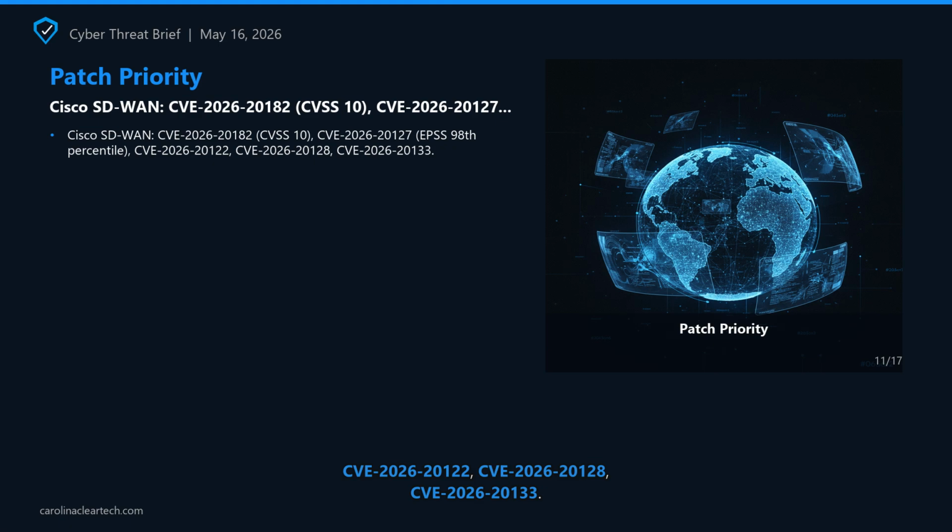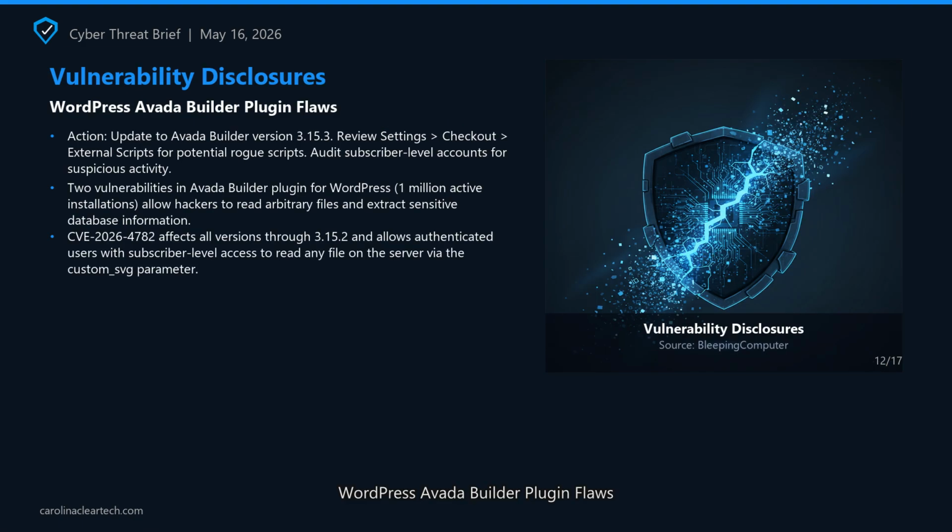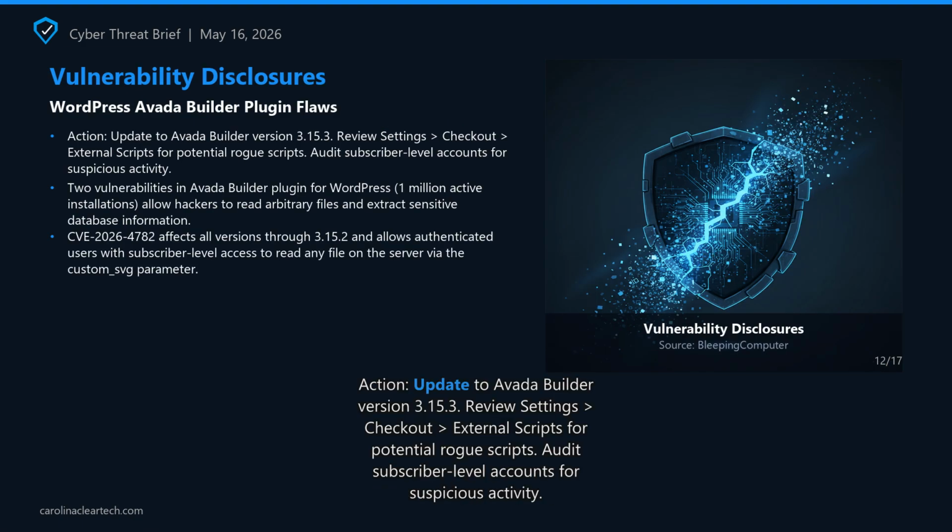WordPress Funnel Builder. Critical vulnerability, no CVE, or Common Vulnerabilities and Exposures, assigned, active exploitation to inject payment card skimmers. Update to version 3.15.0.3, review settings, check out external scripts. Next section, Vulnerability Disclosures. WordPress Avada Builder plugin flaws. 2 vulnerabilities in Avada Builder plugin for WordPress.